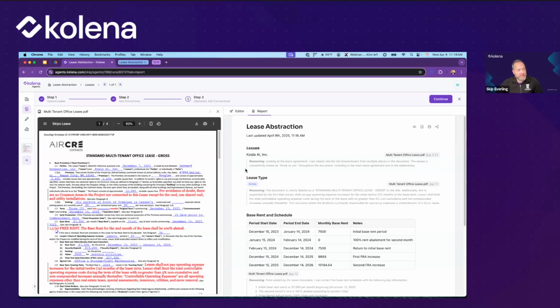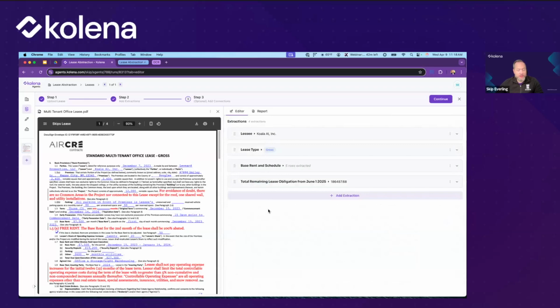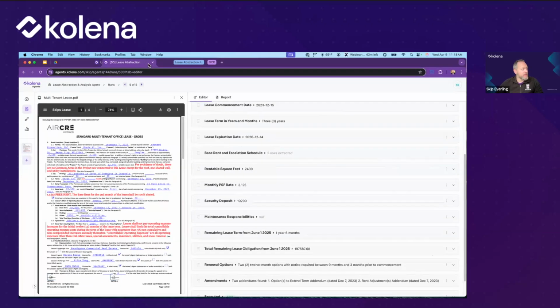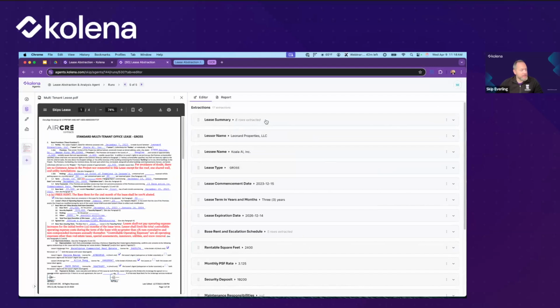So what we've done here is we're essentially providing the initial instructions, but now anytime we upload any kind of lease, it will generate a report using the same instructions for all of these fields. So just to show an example of something that's a little bit more filled out, so you don't have to wait for me to manually type in all of those fields, I'm just going to show you here. This is the same document, but it's in an agent that I created earlier.